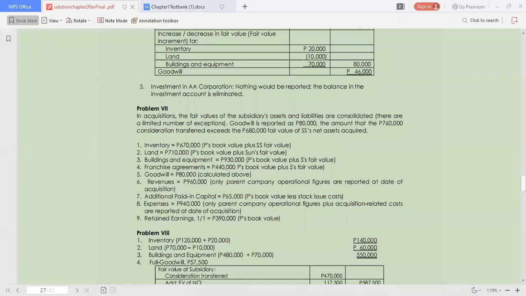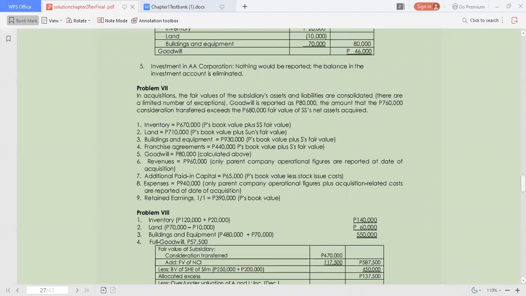Take up problem 7. Okay? Now, 7. 80% owned subsidiary. Computation of consolidated balance sheets. Okay? So we have now your